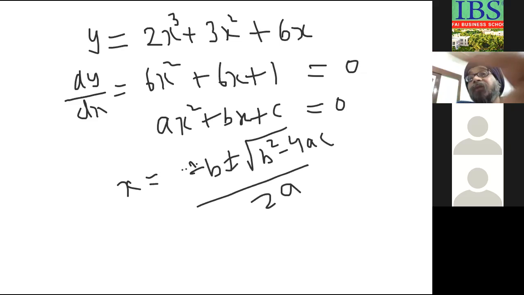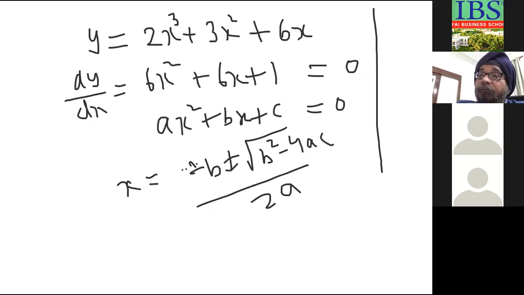Once you get two values of x, you find d2y by dx square and put these values in it. For the value of x where you get d2y by dx square as negative, it means there is a maximum value at that point, and where you get d2y by dx square as positive, it means you got a minimum value at that value of x. So this is how you find the maximum and minimum values of x, and you substitute those values in y to get the maximum and minimum value of the function. This is the procedure. You can try this problem at home.